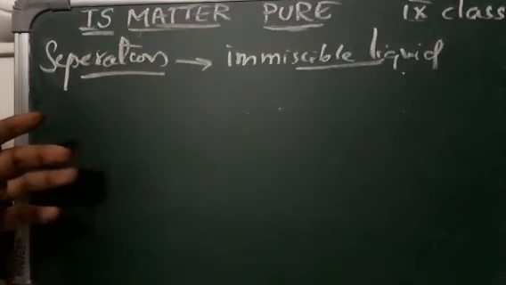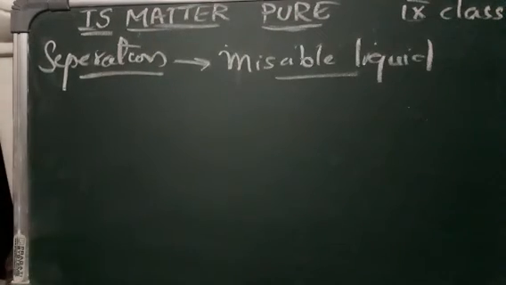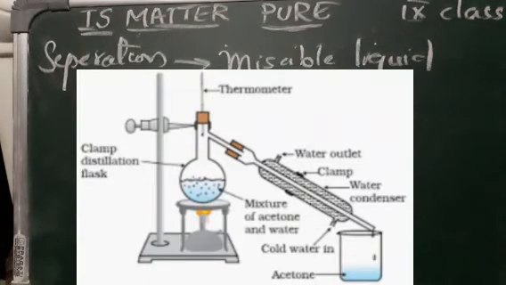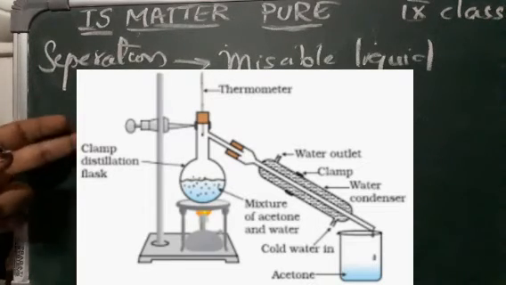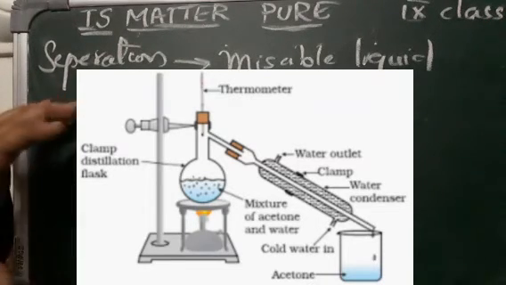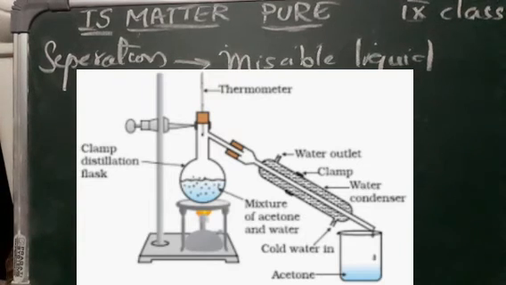Now how are we going to separate the miscible liquids, the liquids which are dissolved into each other? Here we are going to use the process of distillation. You can see the picture here. Here you can see a clear apparatus, how they are being arranged.